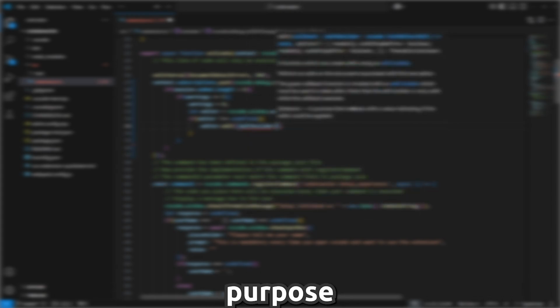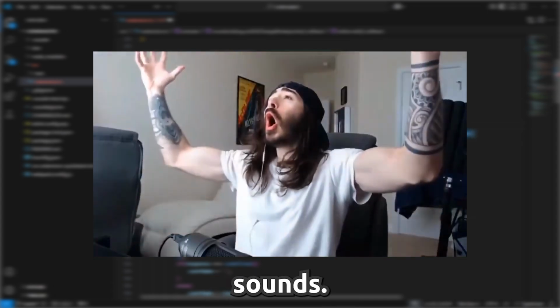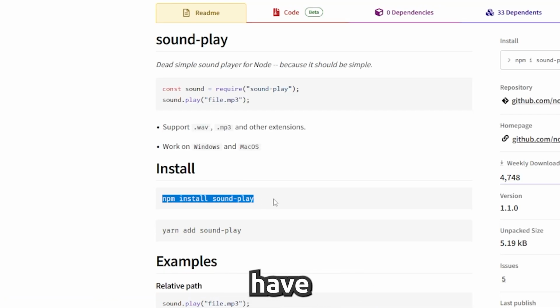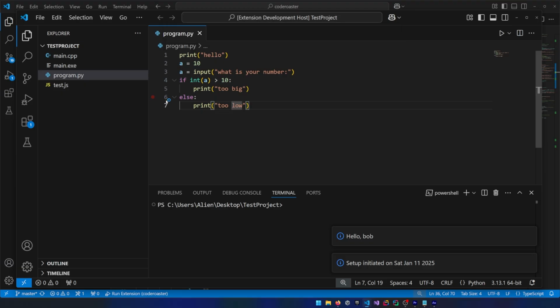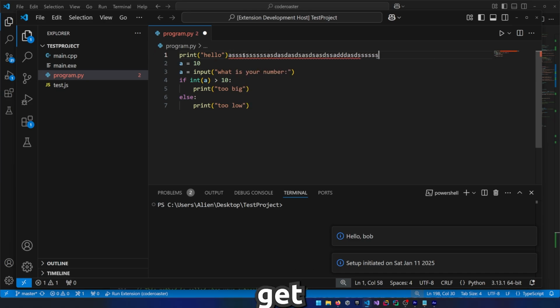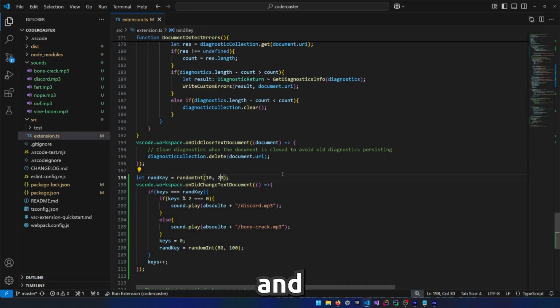Until this point the extension is pretty based and technically I've achieved my purpose for this video. However, it's missing something, and that is sounds. Implementing it was extremely easy thanks to this, and it would have taken even less time to implement it if I was looking in the right location. Anyways, now when you place breakpoints, undo, compile, code gets deleted, and even when typing there are random sounds that will get played. For some reason there is a delay before the sound is actually played and I don't know why, but besides that, I think I'm